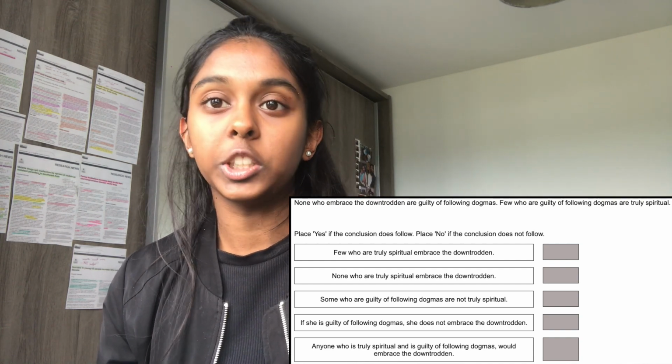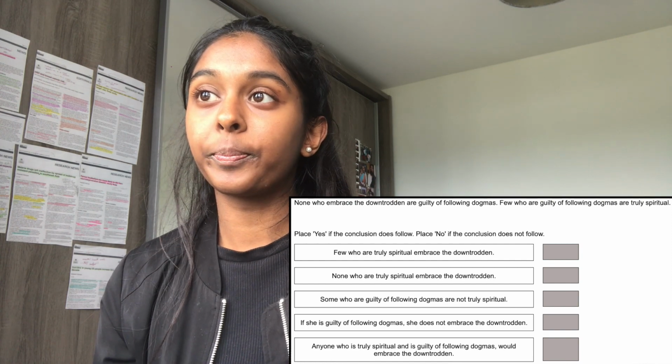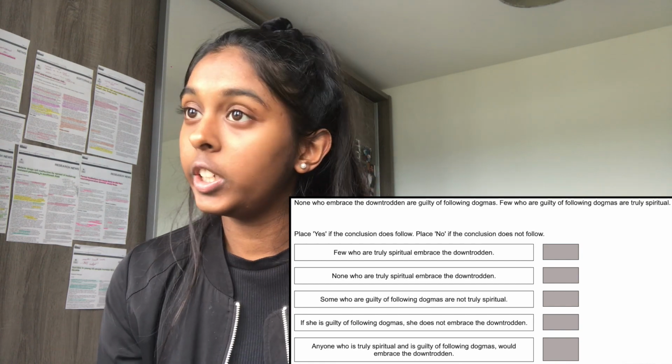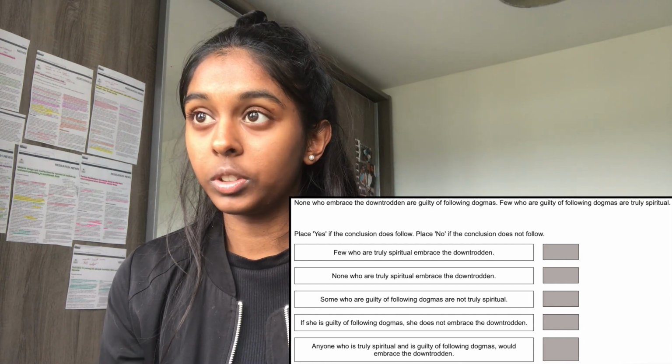None who embrace the downtrodden are guilty of following dogmas. Few who are guilty of following dogmas are truly spiritual. Okay, that's the only information I'm given, so once again, pretty straightforward one. Some people like to use a Venn diagram again, but I'm just going to stick to my diagram. Few who are truly spiritual embrace the downtrodden.